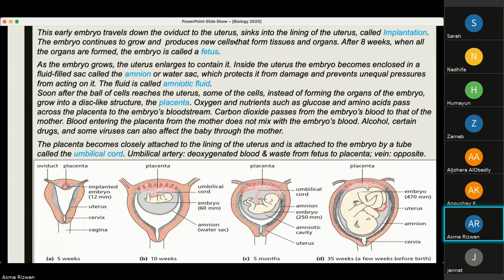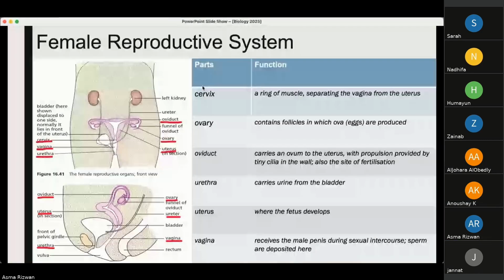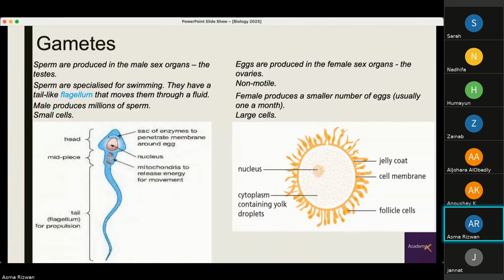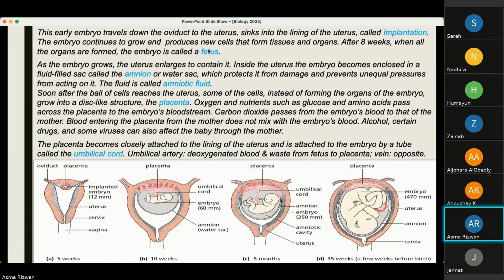The embryo travels down the oviduct to the uterus. Like I mentioned, the oviduct is where fertilization takes place, which is the most important part to remember: this is the site of fertilization. From the oviduct, the embryo travels to the uterus. In the uterus, it sinks into the lining of the uterus. This is when implantation of the embryo takes place.